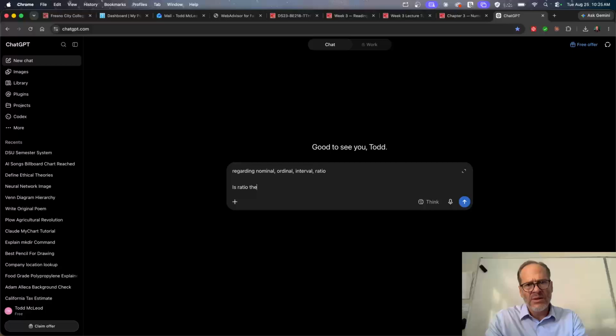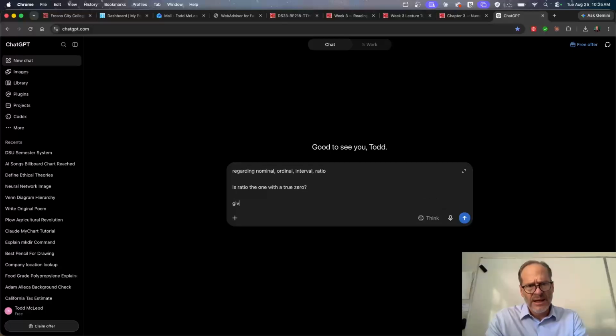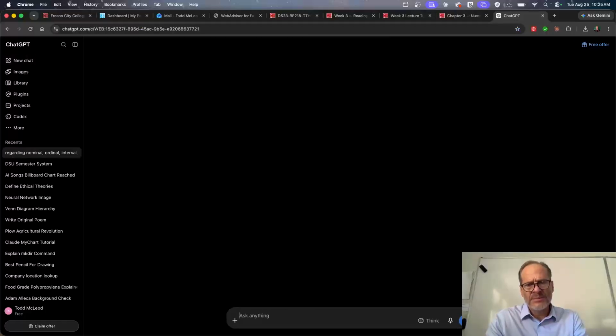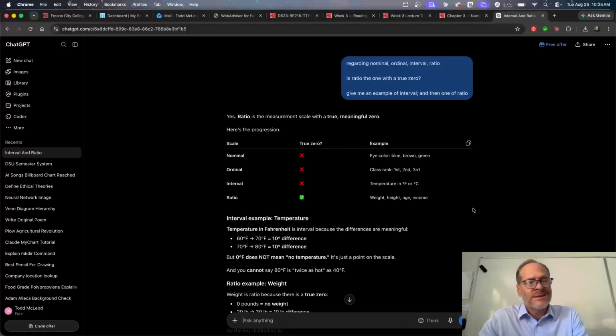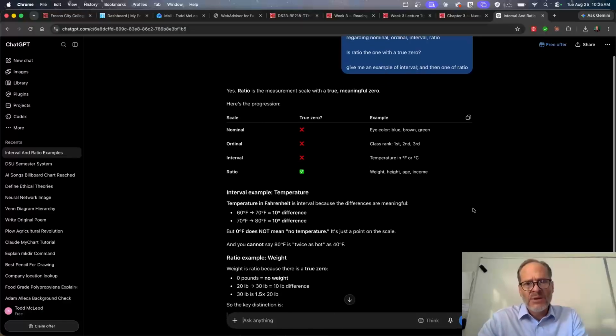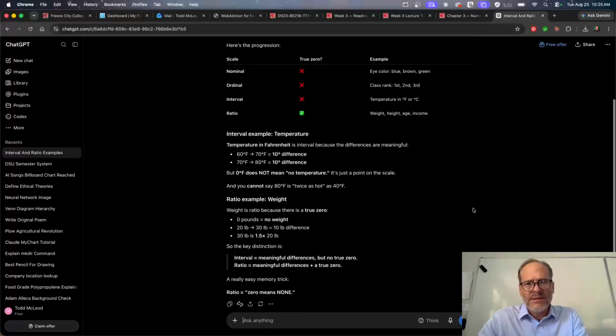Is ratio the one with a true zero? Give me an example of interval and then one of ratio. And I'm just clarifying because I didn't get my PhD in statistics. They asked me to teach this class. So I want to make sure I'm accurate. And whenever I have a question, we'll clarify and make sure I'm accurate.